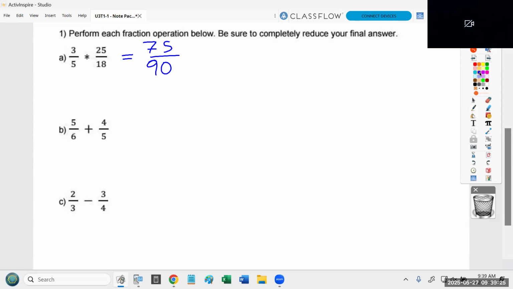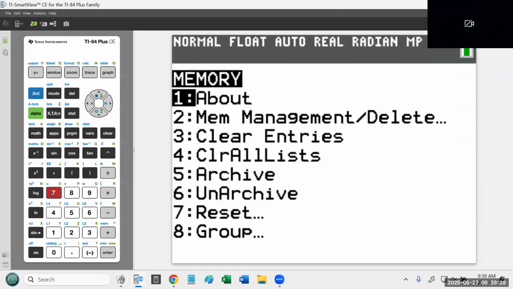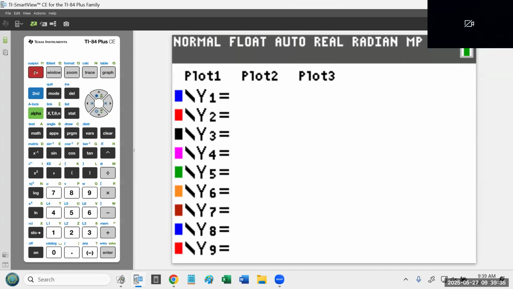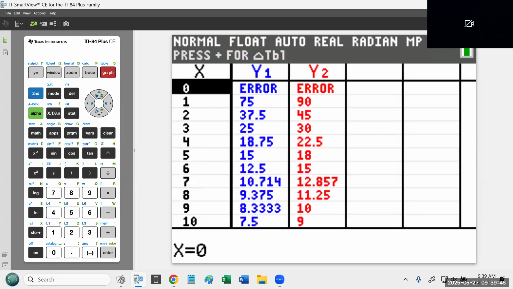Now, before we get to the addition and subtraction, let's get back to the one problem that I've done correctly here. Can anyone name a number that can divide both 75 and 90? 5 is one of those numbers. Now, by the way, just based on the amount of silence I got, remember, let me reset my calculator. If you ever have trouble figuring out a number that divides both, remember, you can go to y equals, and you can type 75 divided by x and 90 divided by x.